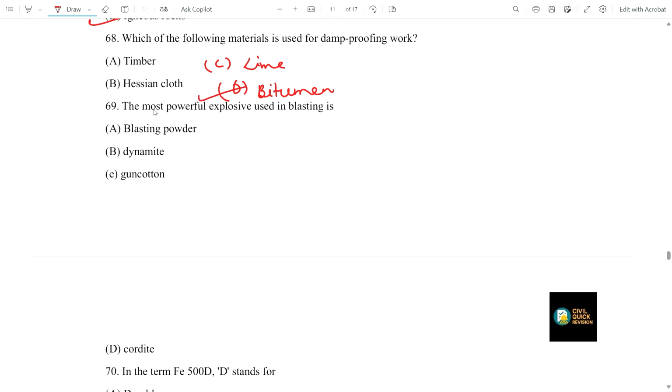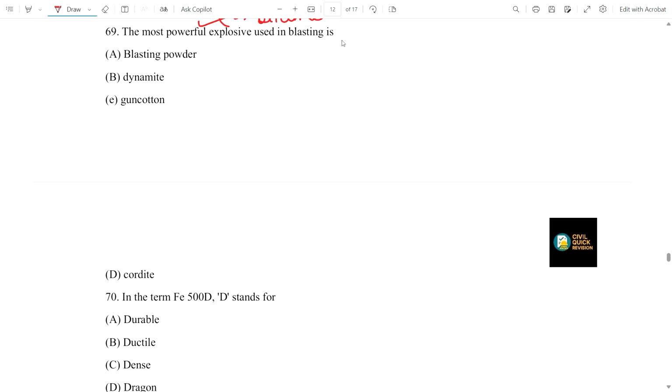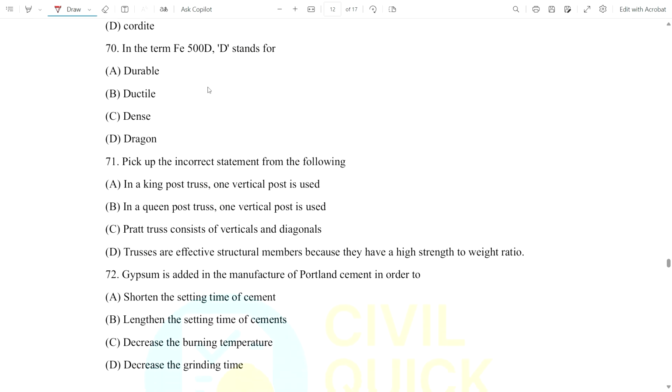Okay, now question number 69, the most powerful explosive used in blasting is what? Blasting powder, dynamite, gunpowder, or cordite. Here the option will be gun cotton. The most powerful explosive used in blasting, this was already covered in my stones video. Okay, very important.